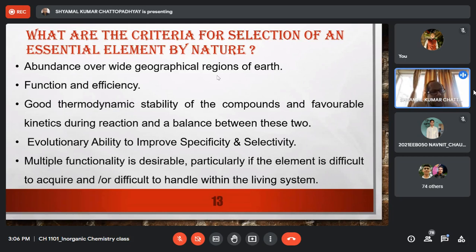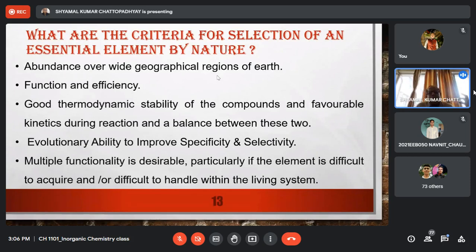One is obviously, I have told you, if an element is essential, then that element must be available in a given organism over a wide geographical region. That means if I say vanadium is an essential element, then vanadium must be found in, for instance, a human being in India, in West Bengal, in Maharashtra, in Karnataka, and also in USA, South Africa, New Zealand, everywhere.